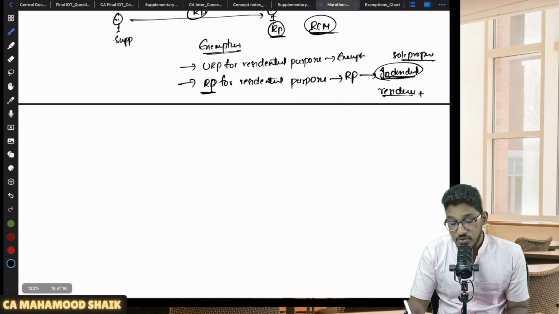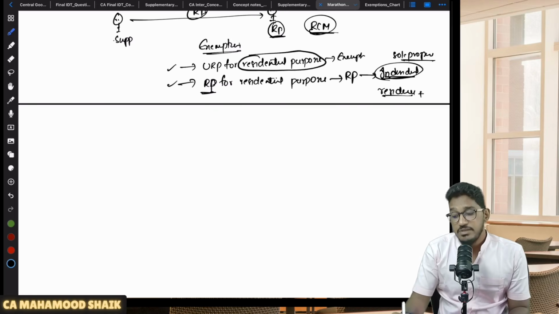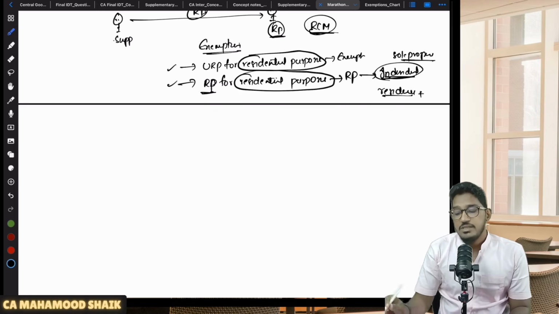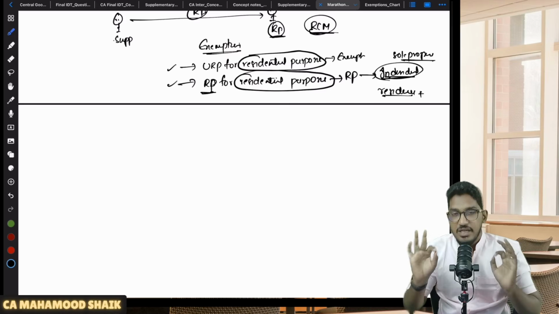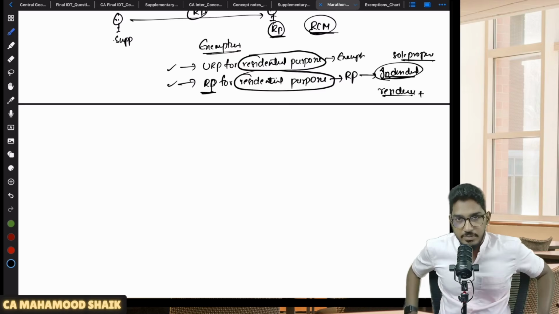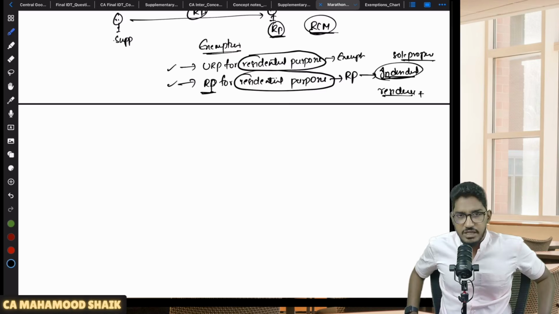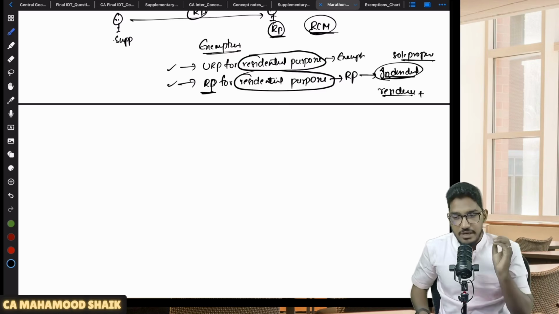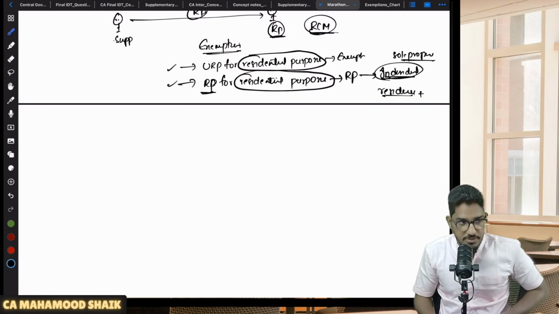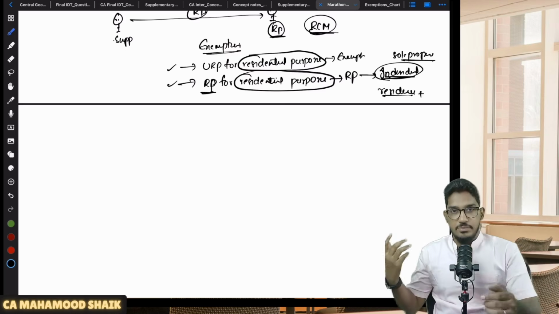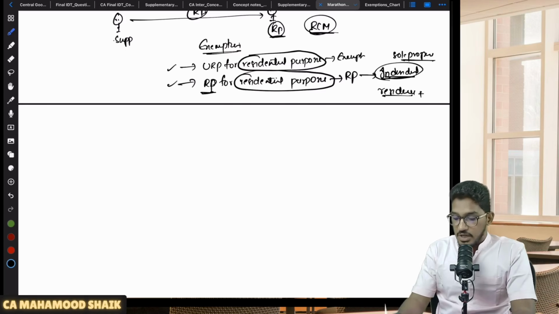And one more thing, if you pay close attention, even for exemptions, when residential dwelling is given for residential purposes, then only exemption is there. If the residential dwelling is given for commercial purposes, then there will be no exemption, then GST will be payable. For commercial purposes, no exemptions are there. Only when renting of residential dwelling is for residential purposes, then only exemption will become applicable. Understood? Clear?